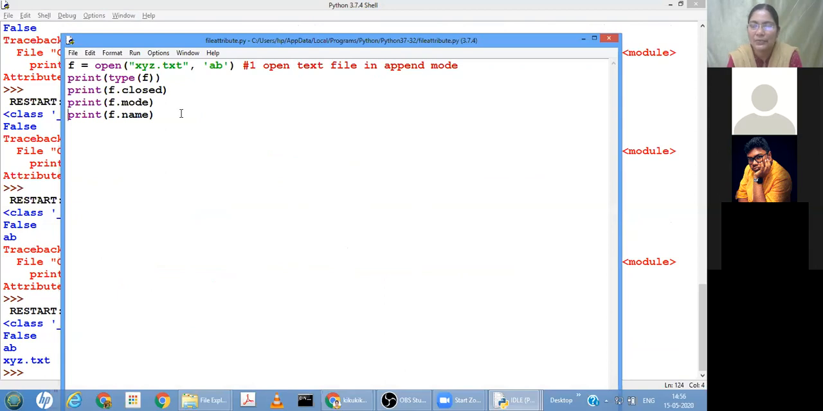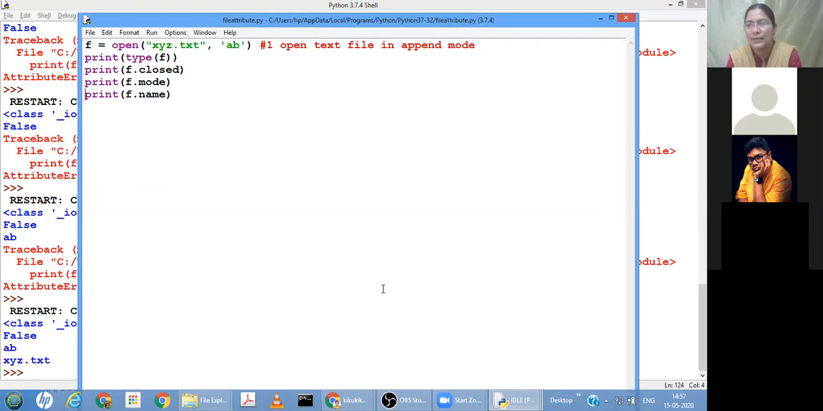Sorry, in binary files? This is applicable only for text files. Which one? Encoding and newline. Yes, they are applicable for text files. See, in binary files, what will happen? Object by object, it is stored.